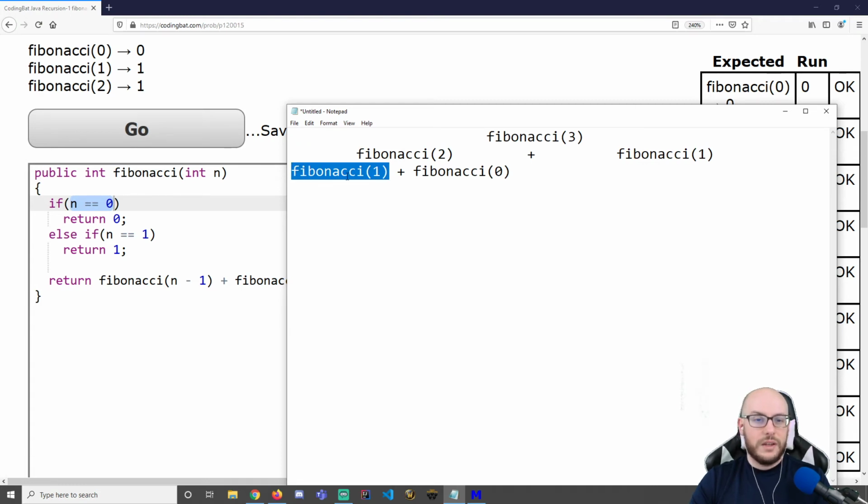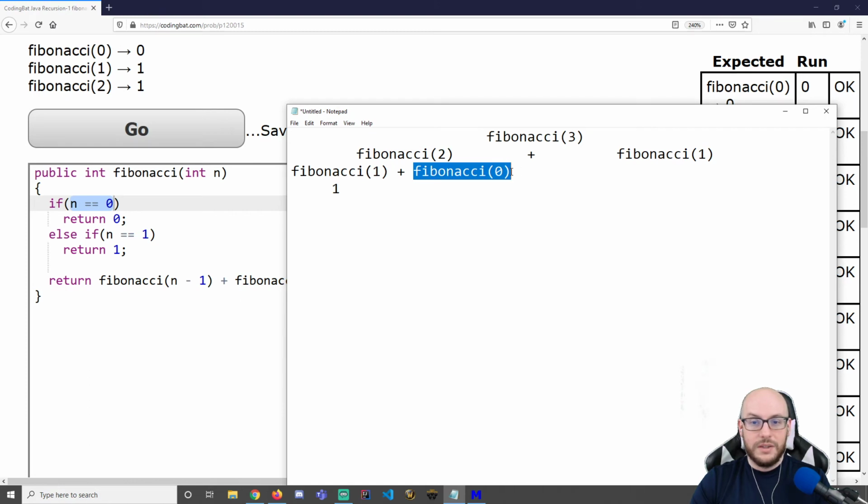So I'm going to step inside this Fibonacci 1. I could have easily done this one or this one, but we're going to step inside. We're going to ask, is n equal to 0? No. Is n equal to 1? Yes. I've hit a base case. So we're going to actually assign that a value, right? Fibonacci of 1 is 1.